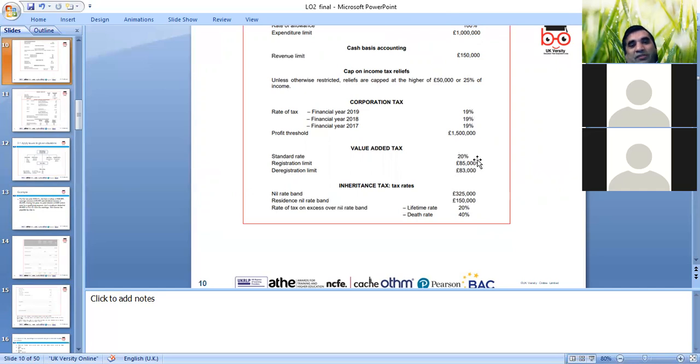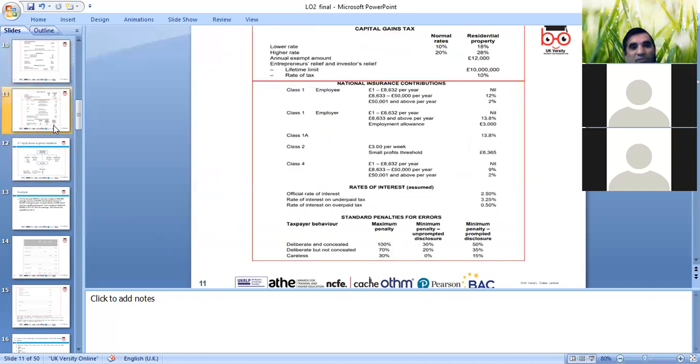You can deregister yourself if you don't want to stay on the registration scheme, at 83,000 if your turnover drops to that. Inheritance tax nil band is 325,000. Residence nil band is 150,000. Lifetime rate is 20%. Death rate is 40%, and then 7 years and further rules will apply as well.